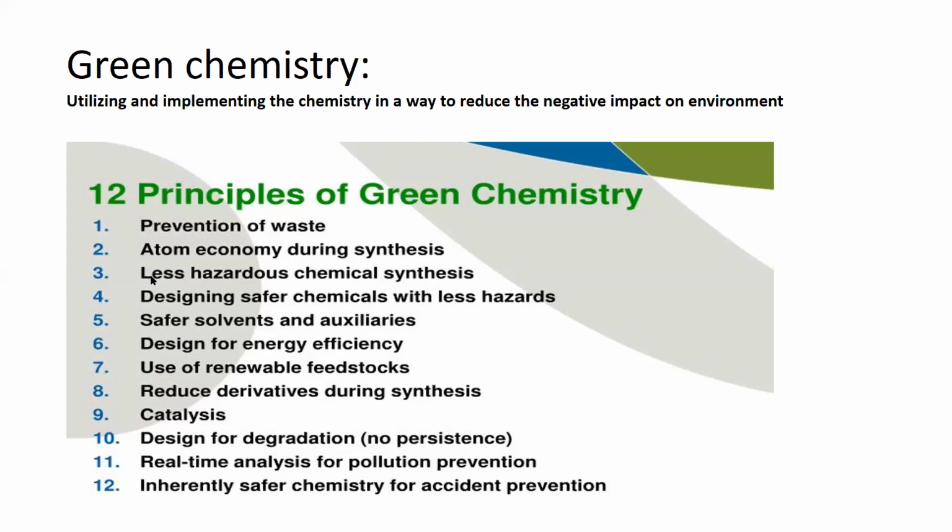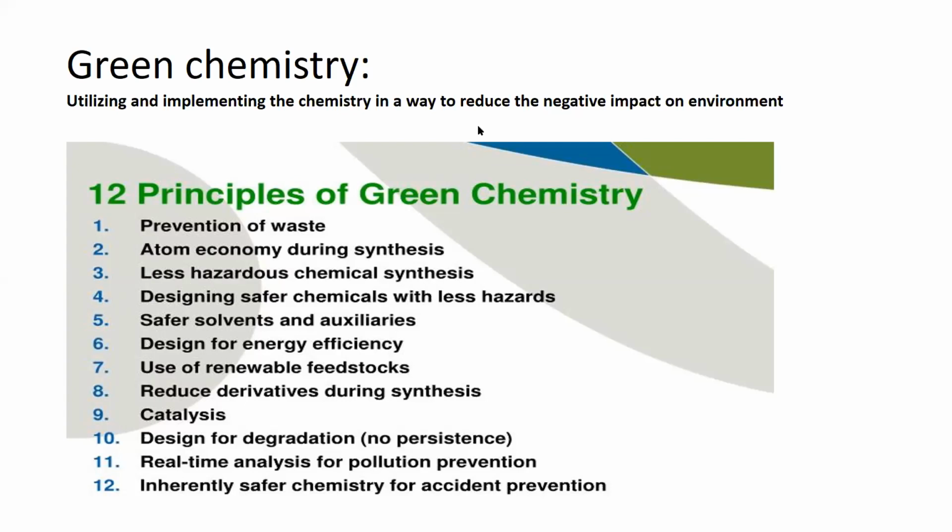There is a minute difference between the third principle and the fourth principle. The third principle states that the methods or routes through which the chemicals are being produced should be so efficient that there is less accumulation of hazardous materials in the environment.